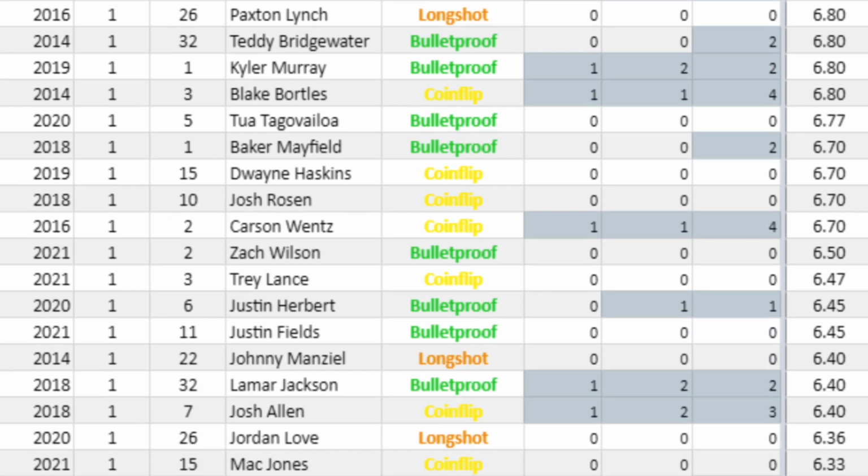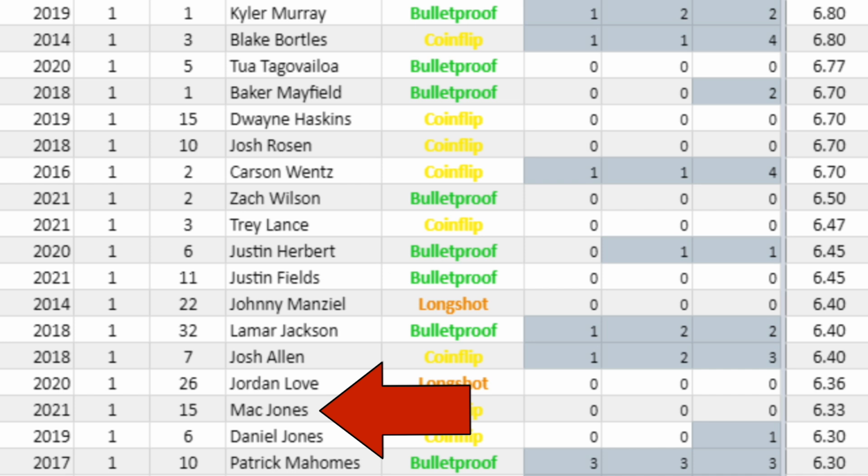Mac Jones ranks absolutely 3rd last. It ain't good. It's really not good. He was never going to be an early first round pick, and if he was, it was going to be a colossal nightmare. It would have been terrible. So yeah, Mac Jones came in 27 out of 29 in film grades from NFL.com.